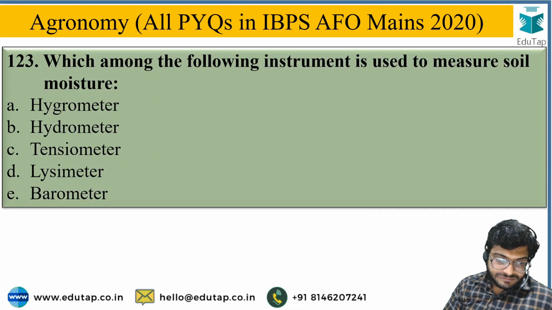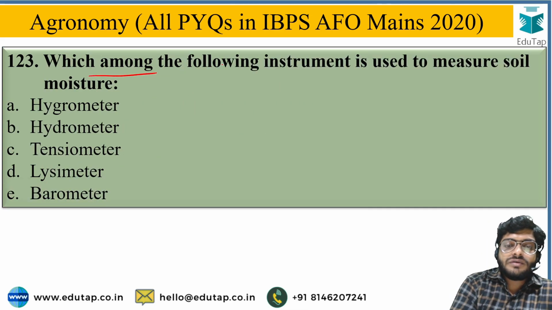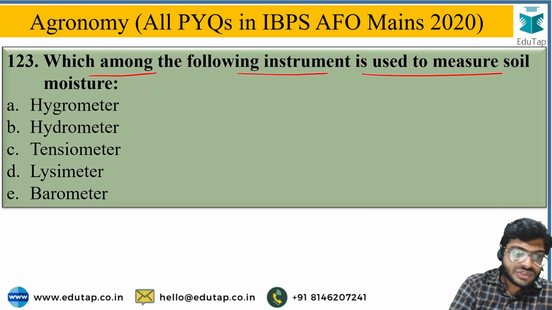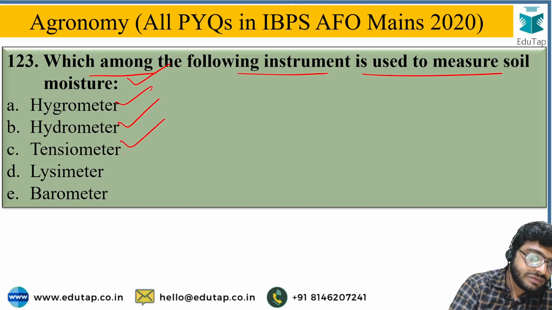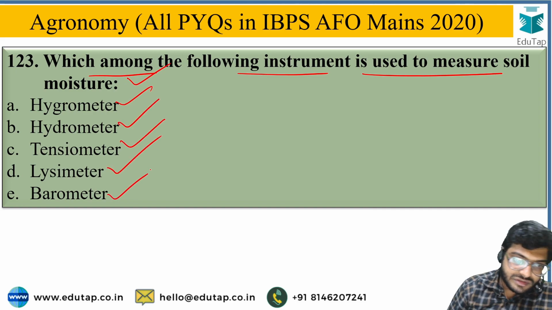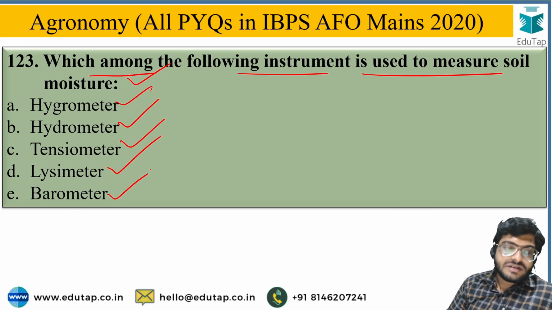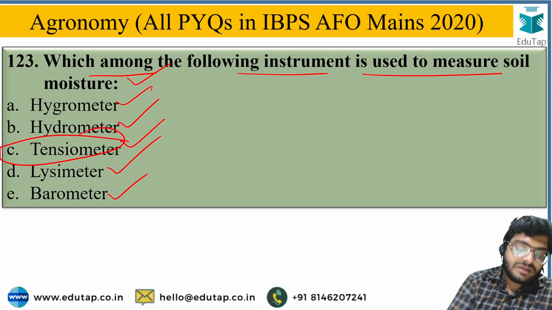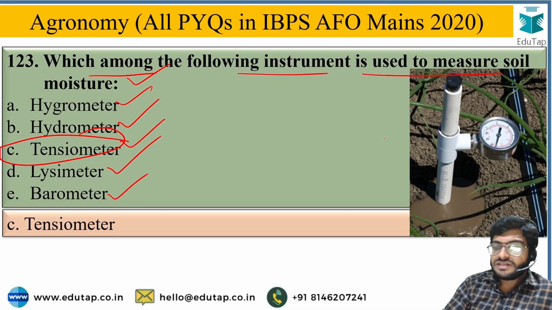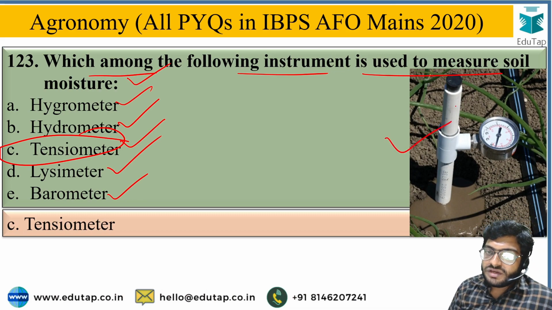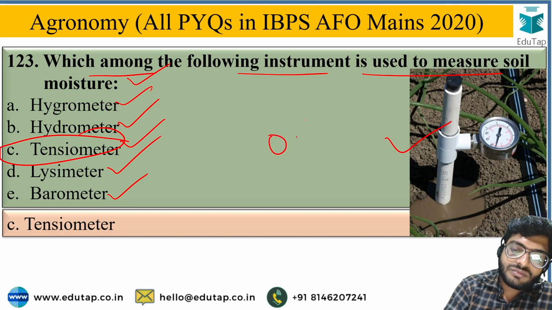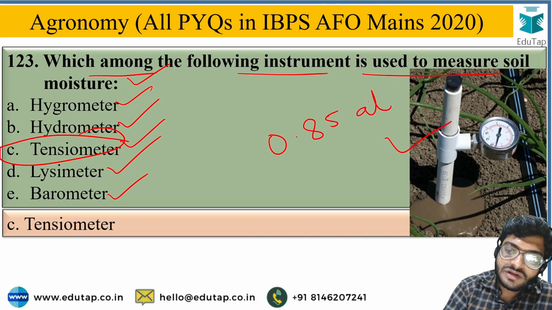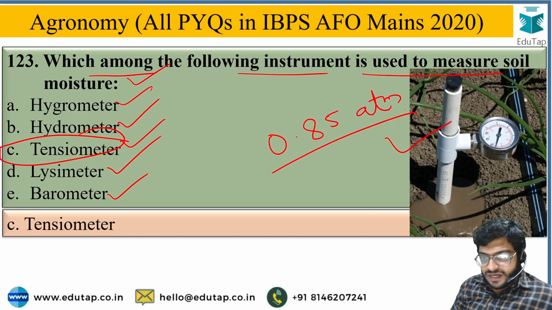Next, which of the following instruments is used to measure soil moisture? The options are hygrometer, hydrometer, tensiometer, lysimeter, or barometer. From the options, the correct answer is option C, that is tensiometer. This instrument is used to measure soil moisture tension, mostly in sandy soil, and it gives readings up to 0.85 atmosphere. So it is suitable for sandy soils.